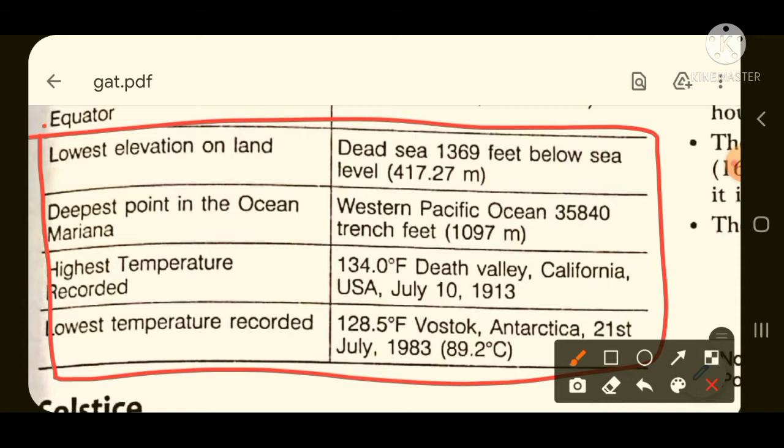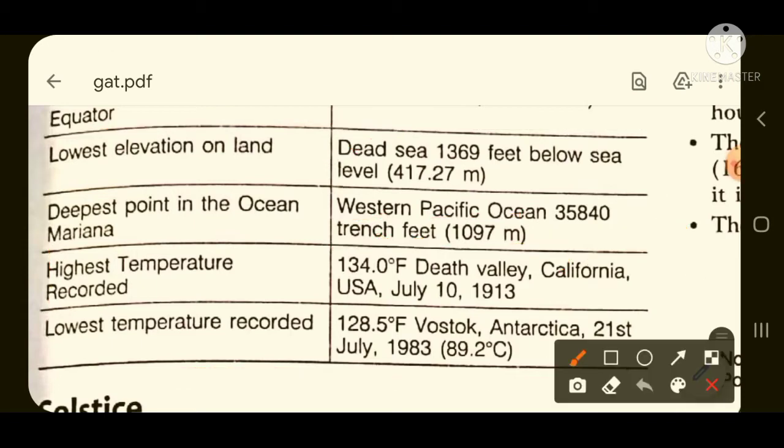If they ask you lowest elevation on the land, then you need to tick Dead Sea, and deepest point in the entire world, then that is Western Pacific Ocean Trench, and this trench is called Mariana Trench, which is located in Western Pacific Ocean. Mariana Trench, again you need to remember this. If they ask you the deepest point on the earth's surface, then it is called Mariana Trench. See here Mariana is written and it is called trench. Trench means the deepest point.